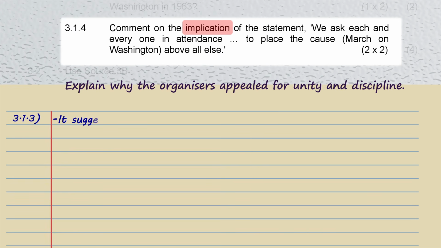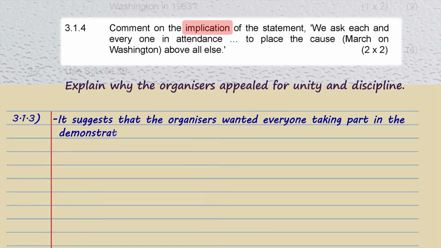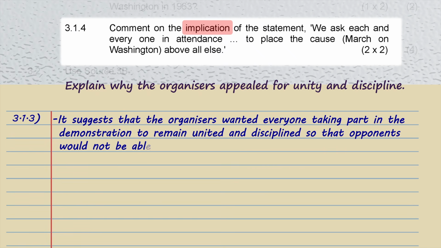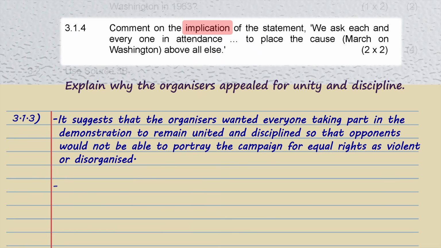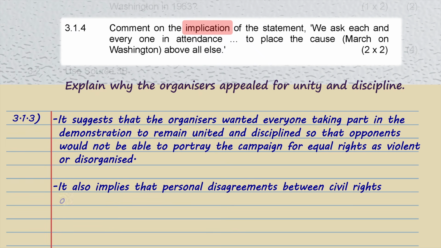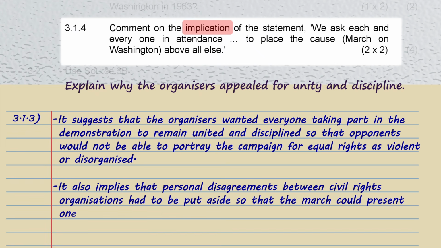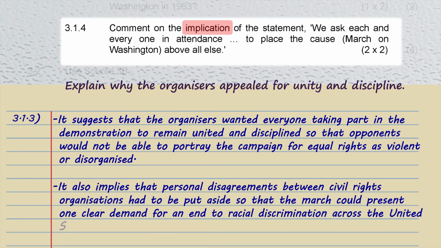The statement suggests that the organizers wanted everyone taking part in the demonstration to remain united and disciplined so that opponents would not be able to portray the campaign for equal rights as violent or disorganized. It also implies that personal disagreements between the civil rights organizations had to be put aside so that the march could present one clear demand for an end to racial discrimination across the United States. So the hidden message is unity, discipline, and self-control.